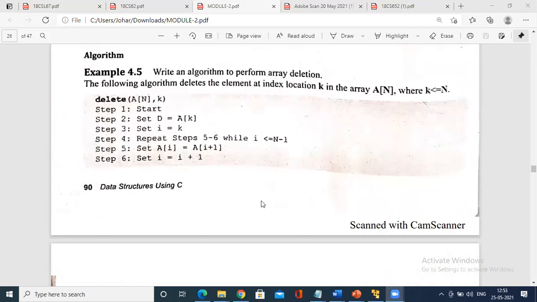This is the algorithm we have written. The major thing you have to focus on in the algorithm is always this line.